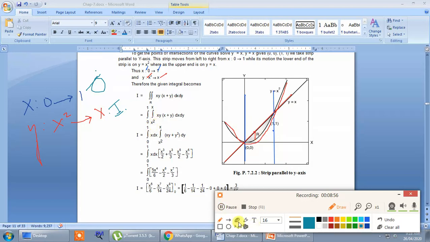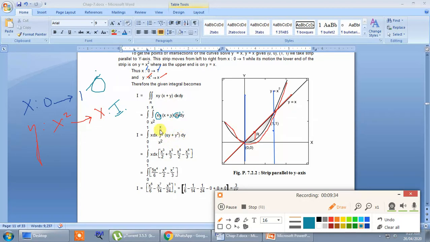Which terms of x can we take outside? We can take x outside along with dx. The remaining terms of x cannot be taken outside because they are in addition or subtraction with other y terms. Therefore only x and dx will be outside. The rest is y square into dy, which will now be integrated with respect to y, keeping this x as a constant. So x as it is, integration of y is y square by 2, and plus integration of y square is y cube by 3.